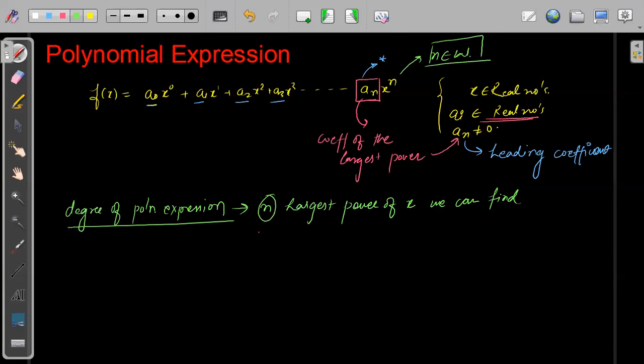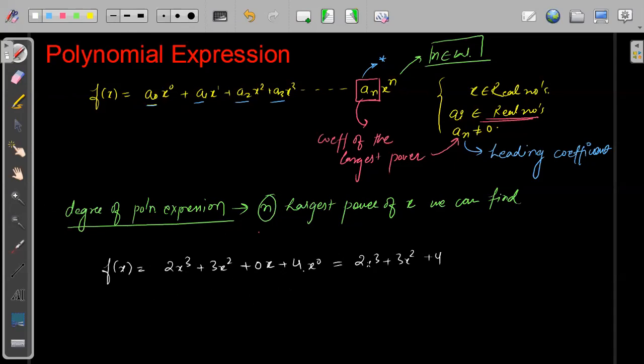So I will take a very simple example of a polynomial, so that we will be able to understand better. Let's take f of x equals 2x cube plus 3x square plus 4. Now see, if I write it in terms of x, the coefficient of x, I can write this as 0 into x plus 4 into x to the power 0. So simplifying, this will become 2x cube plus 3x square plus 4.